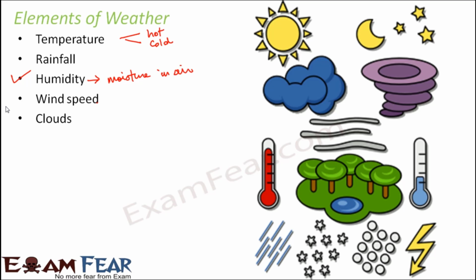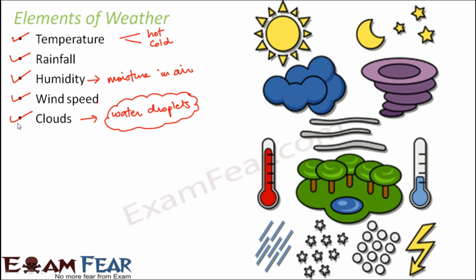These droplets are very small and light, and that is why they float in the air and form clouds. So actually clouds are nothing but very tiny water droplets. These are some of the important elements of weather. So when we want to define the weather for a particular day, we should talk about the temperature, rainfall, humidity, wind speed and clouds for that particular day.